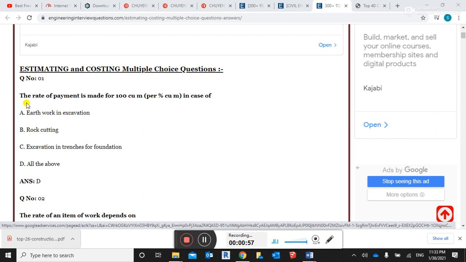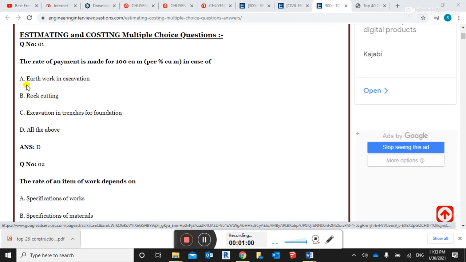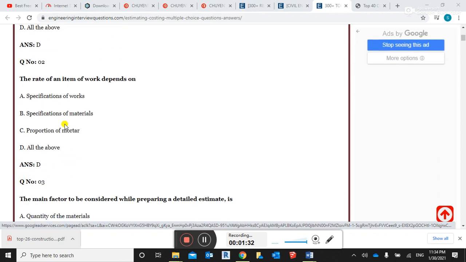Guys, the first question is: the rate of payment made for 100 cubic meter is in percentage of cubic meter in case of these four options. Earthwork in excavation, rock cutting, excavation in the trench for foundation, D, all of the above. The right answer is all of the above, A, B, C, all options.